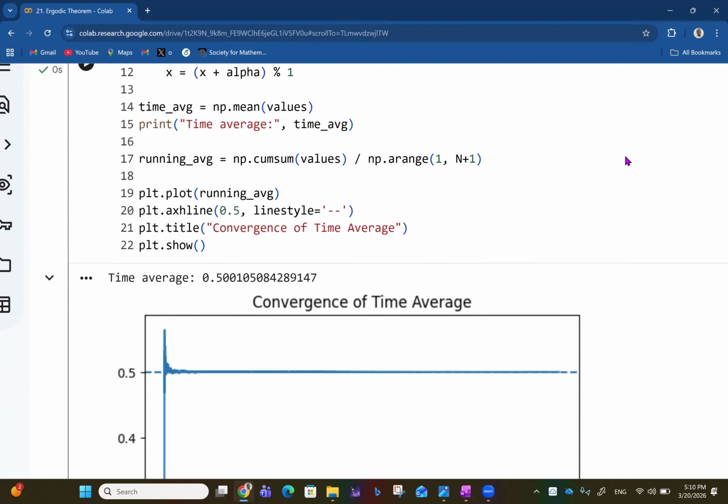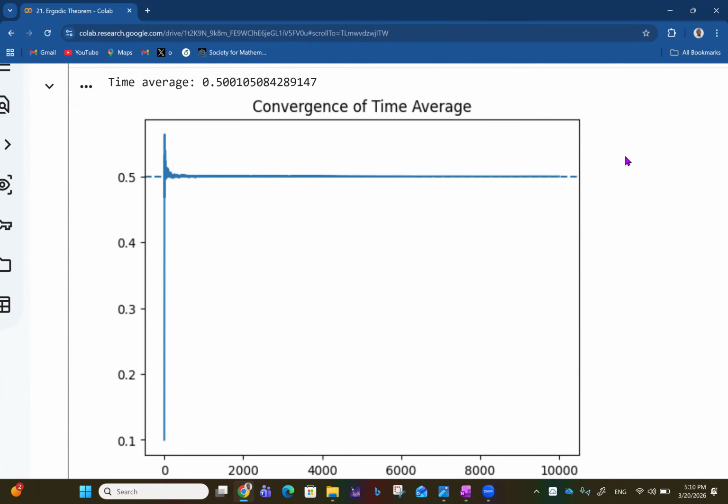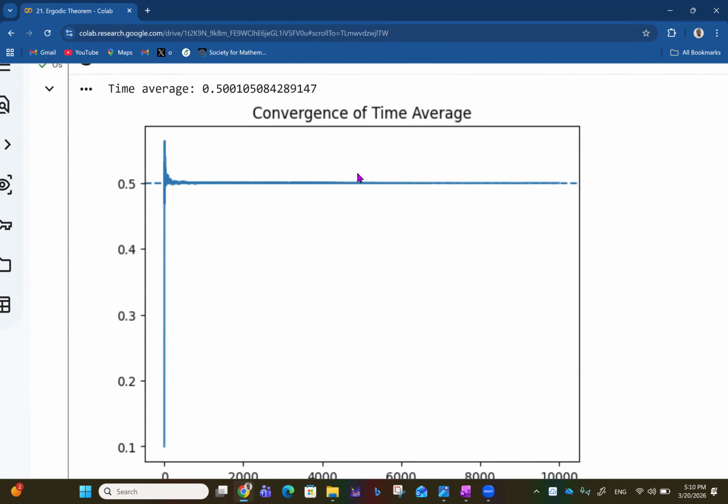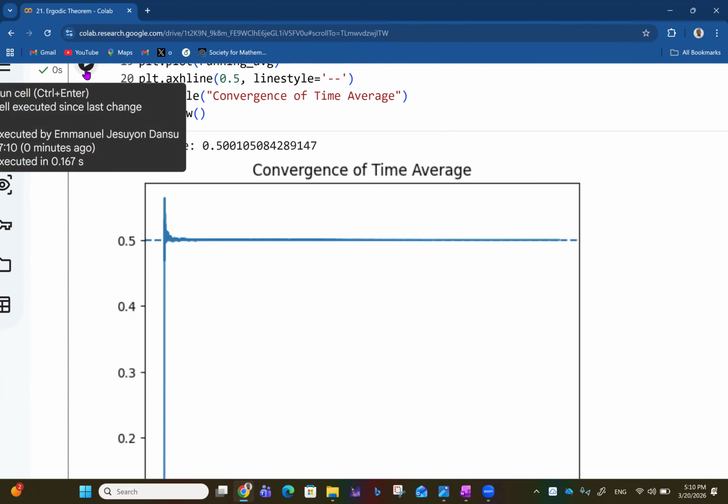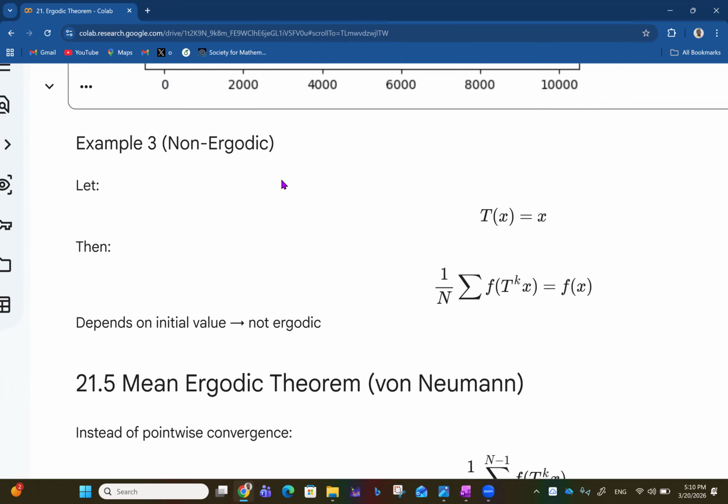Then we have this kind of convergence of the time average. You see the time average keeps hovering around 0.5. It starts a bit above it, and then it keeps going and normalizes around 0.5. So you see 0.5 as we keep running. You see that 0.5 value there.